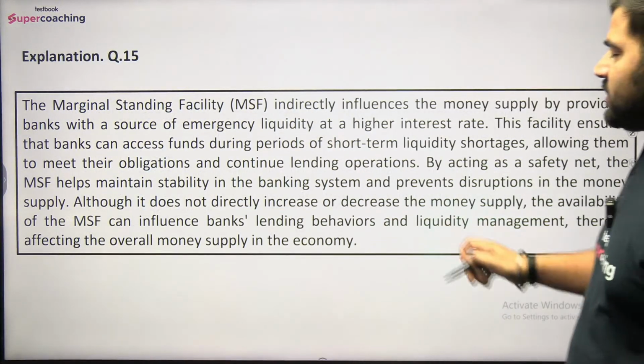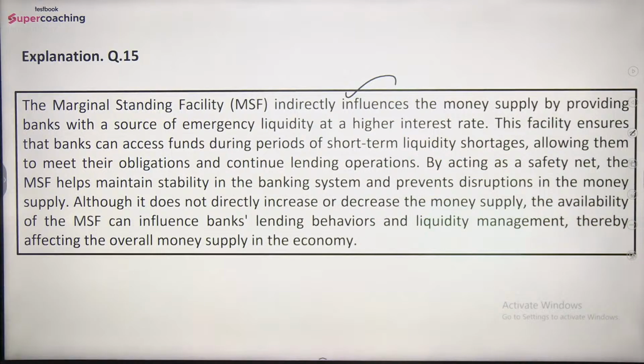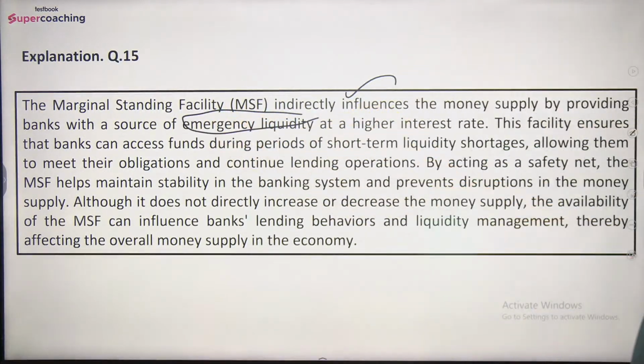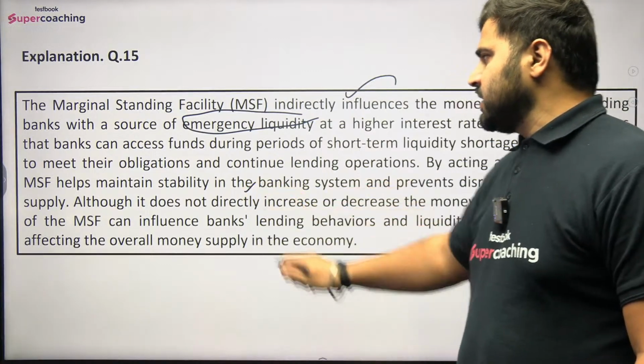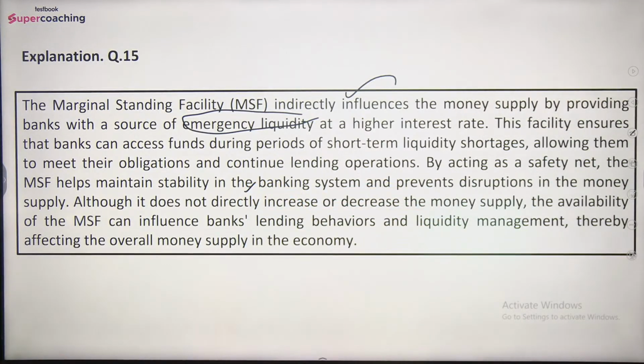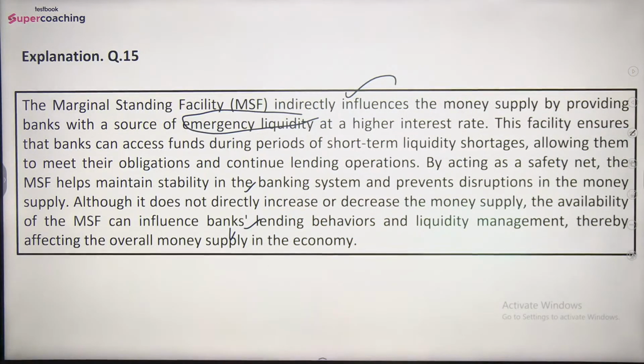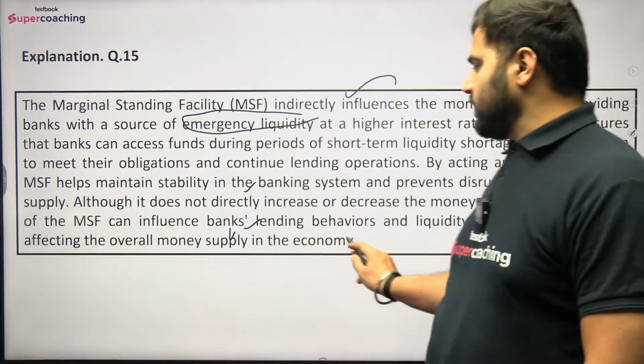Explanation, you can read: the marginal standing facility indirectly influences the money supply by providing the banks with a source of emergency liquidity at a higher interest rate. This facility ensures that banks can access funds during periods of short-term liquidity shortages, allowing them to meet their obligations and continue lending operations. By acting as a safety net, the MSF helps maintain stability in the banking system and prevents disruptions in the money supply. Although it does not directly increase or decrease the money supply, the availability of the MSF can influence banks' lending behaviors and liquidity management, thereby affecting the overall money supply in the economy.